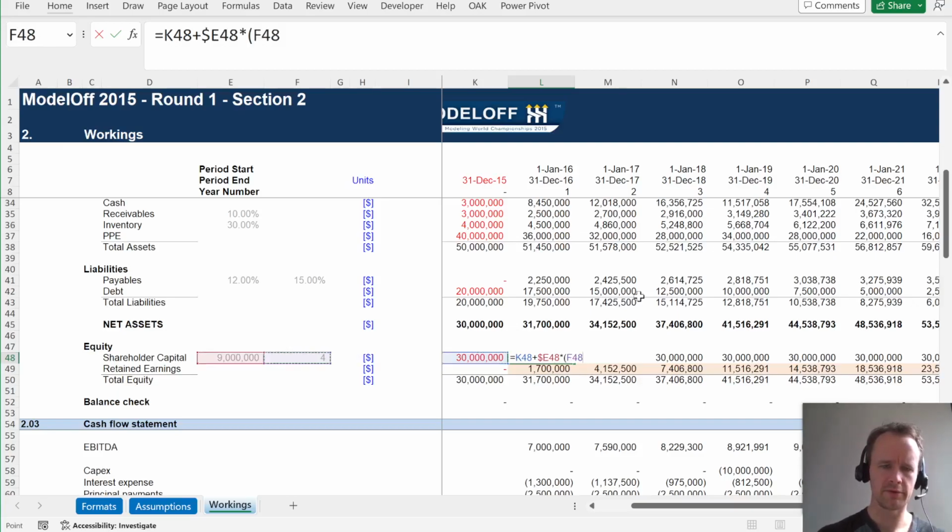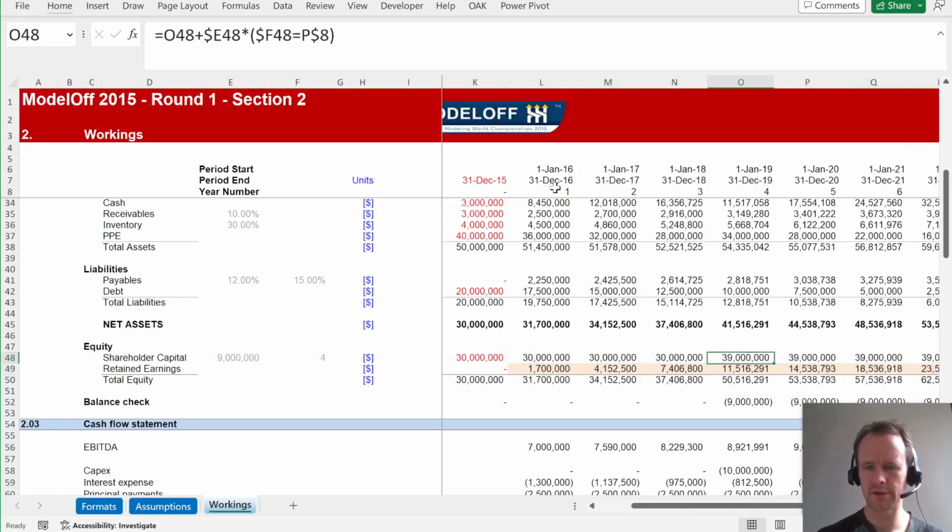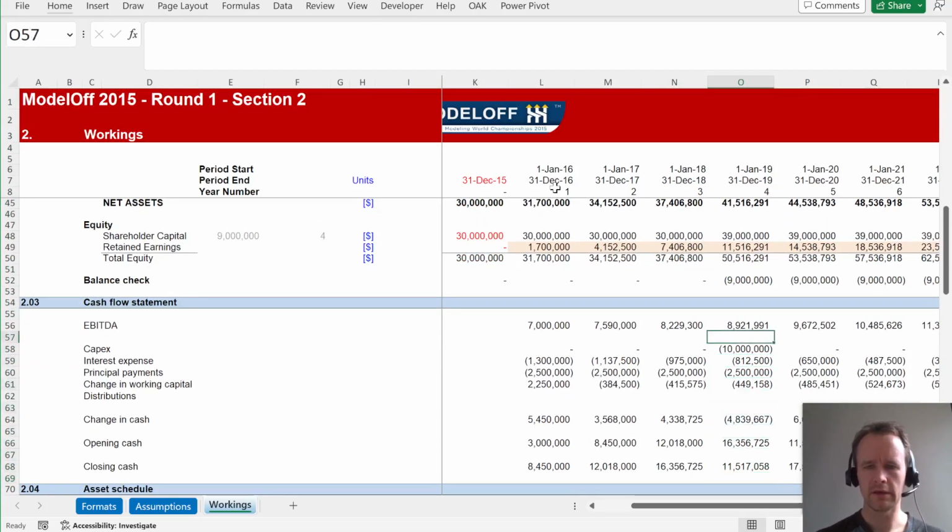I like times just because I find it easier to read the formula, but if you prefer to use an if statement here to say, if this is equal to that, then do this other thing, that's totally fine as well. So carry across, and we should see, yes, 9 million appears there, and we get out of balance. And that is because, I guess the easiest way to do this is just to say cash capex.